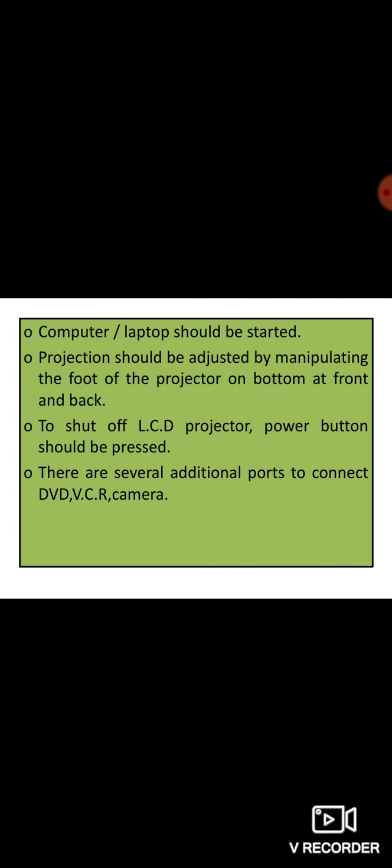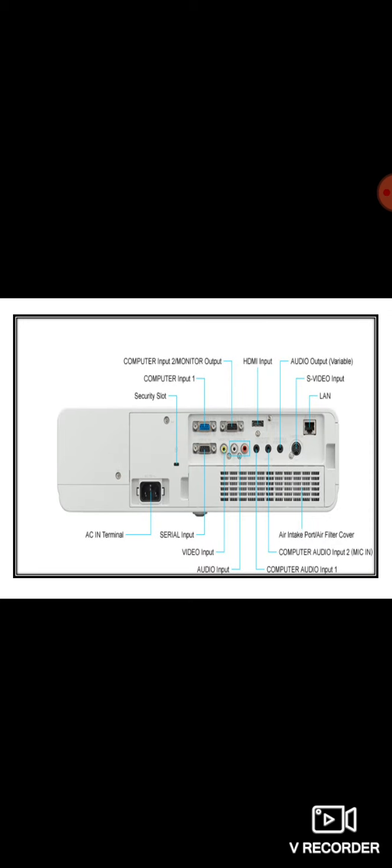To shut off the LCD projector, the power button should be pressed, and there are several additional ports to connect camera, VCR and the DVD, which we have already seen in this diagram. We can also connect the speakers also.